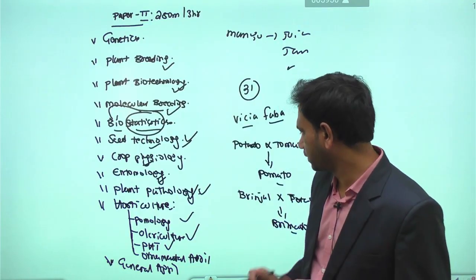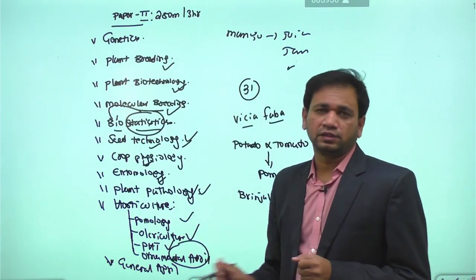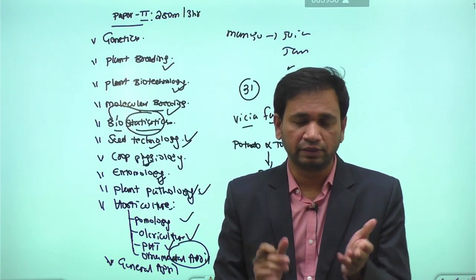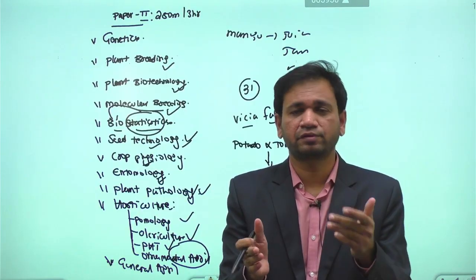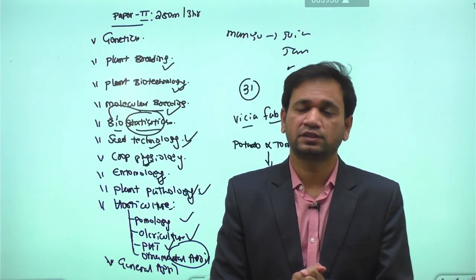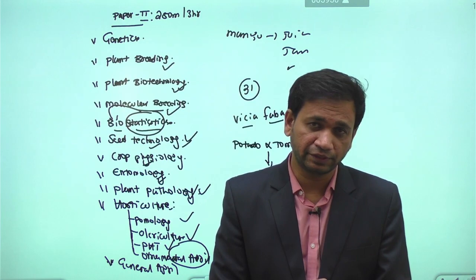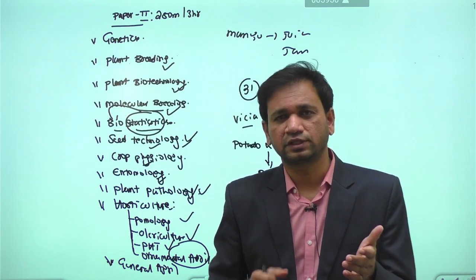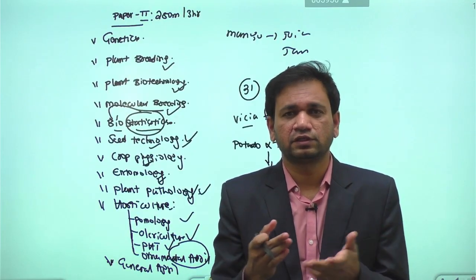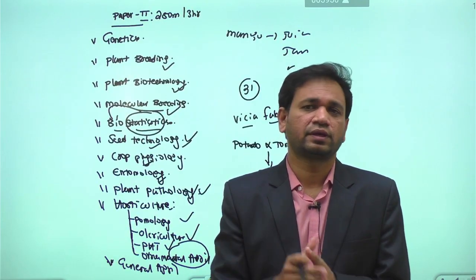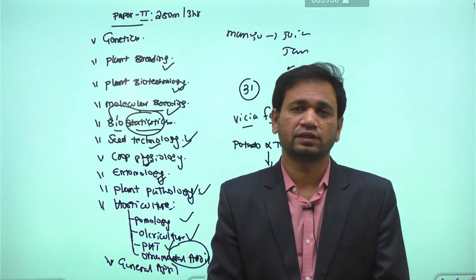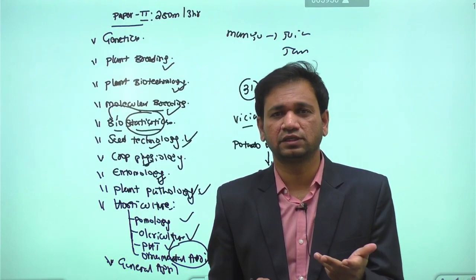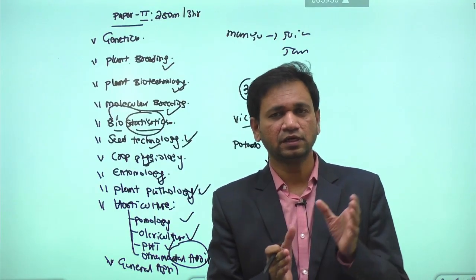Then apart from that, we are having ornamental horticulture. In ornamental horticulture, basically we will be discussing the gardening system, landscaping, and important methods for lawn making. Then apart from that, we are having discussions on aromatic plants and some medicinal plants. Then we will be discussing the garden types, some are the formal style, some are the informal style. Within informal, basically we are having examples like the Japanese garden and the English garden. And in the case of the formal garden, we are having the Mughal garden, Persian garden, and French garden as the best examples for the formal style, right?